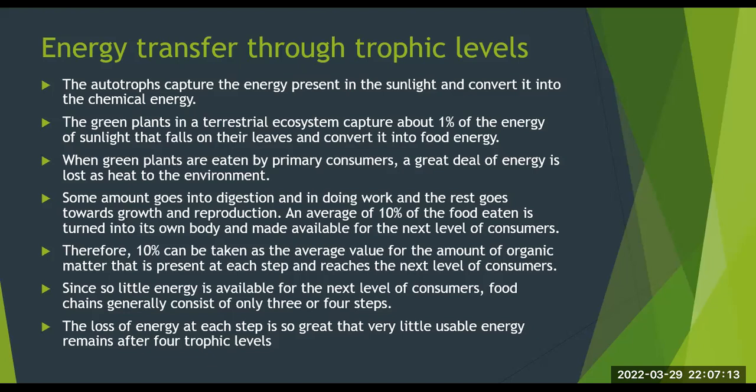Since so little energy is available for the next level of consumers, food chains generally consist of only 3 or 4 steps. The loss of energy at each step is so great that very little usable energy remains after 4 trophic levels.